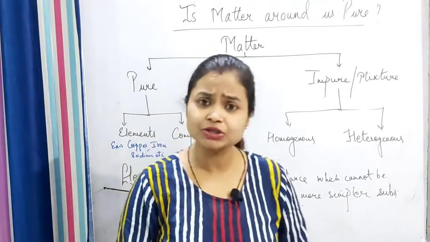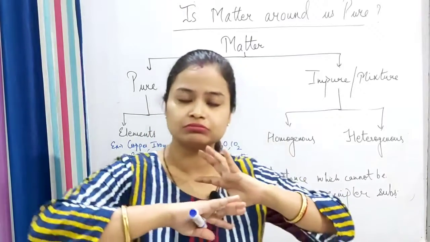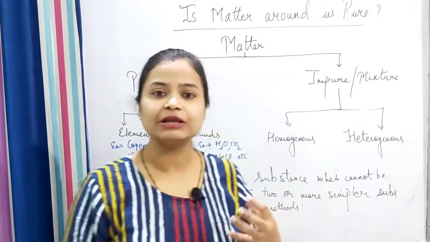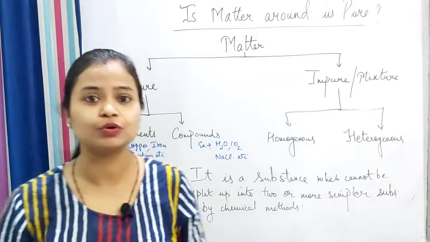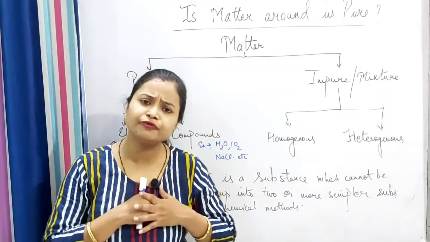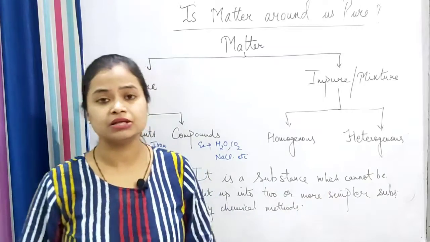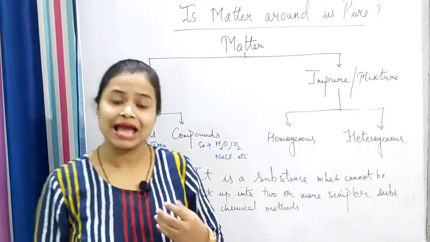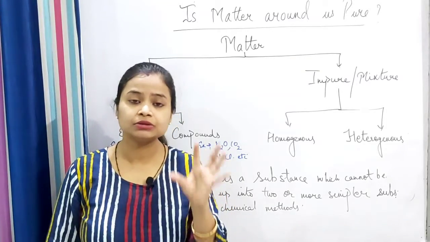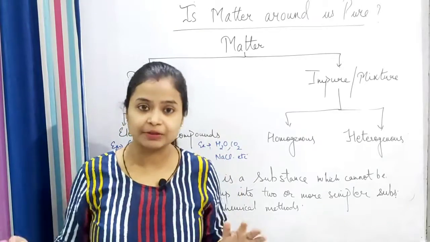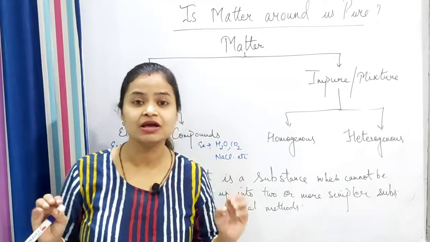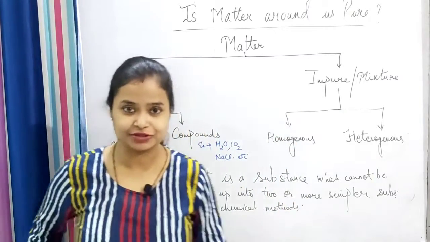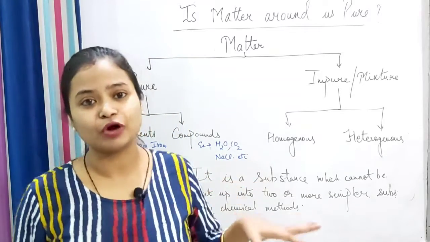These elements make up all the substances in the whole world, on the whole earth. These elements combine only in certain proportions, and different elements form different substances in this environment, in this nature, on this earth. To study them properly, they are arranged in a table, a very important part of chemistry, known as the periodic table. I will show you the picture after some time. Just understand what elements are first.